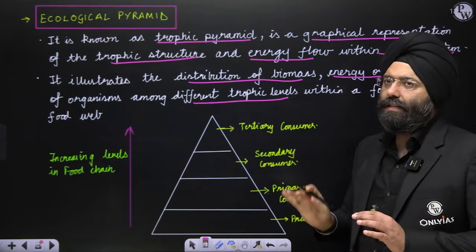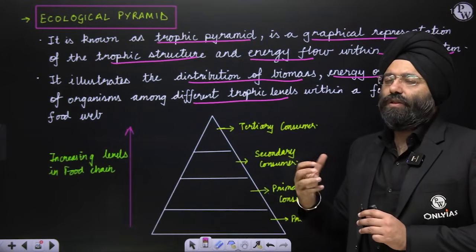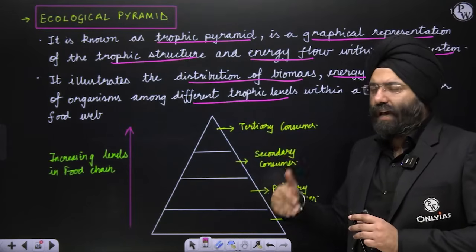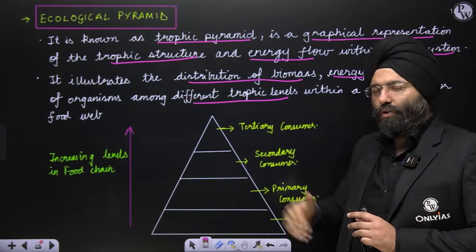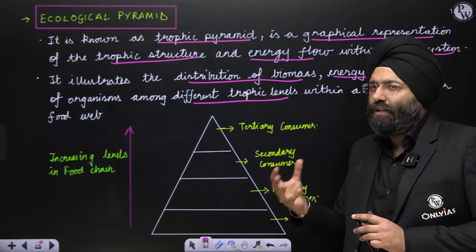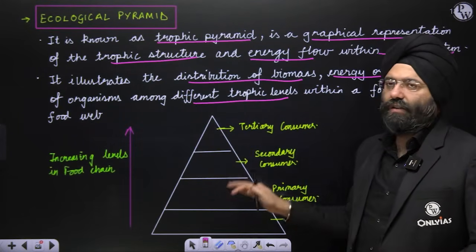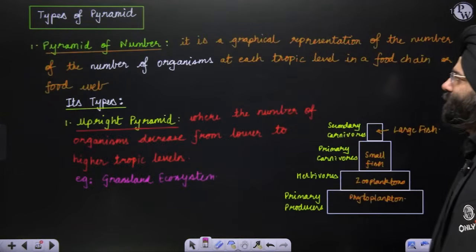So you will understand this, that through these pyramids, we will get to know at which level the number of organisms are more. What is the energy being transferred? As we move ahead in this particular topic, you will get to know about these things. So you get to know about the animals through the biomes also. If there is a particular biome, you know that these types of organisms will be present there, right? So a lot of information is conveyed through this. We'll study this.